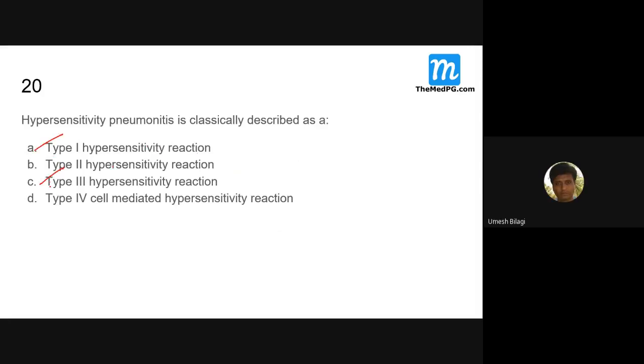Type 3, of course, is also there. The best answer is type 3, because almost all of them will have this immune complex disease, whereas cell mediated only around two thirds. So this is the better answer. Type 3 immune complex it is.